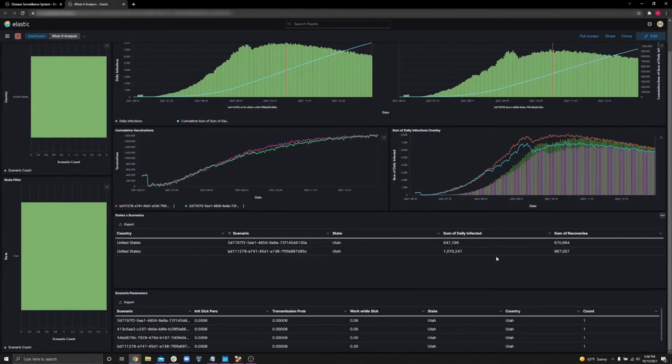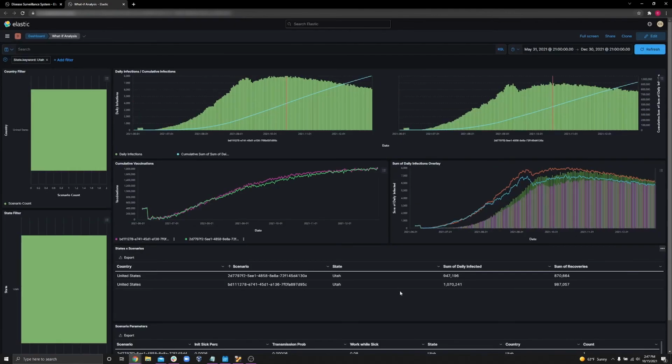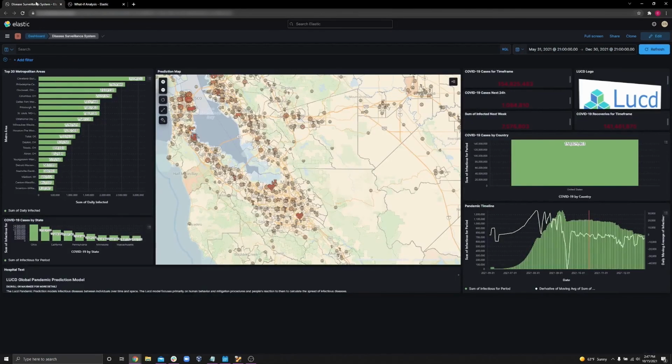Down below, you can see a few statistics based on the runs that are active here in this dashboard. And furthermore, below it, you can see every run that we have ever done for Utah and what our variables were when we set them. Overall, from the what-if analysis dashboard to the main disease surveillance system dashboard, Avicenna has been well received as a remarkable tool by its users.